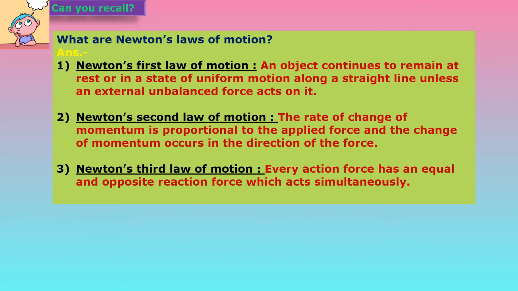Now let us see a few questions based on the previous standard. Let's recall: what are Newton's laws of motion? There are 3 laws of motion discovered by Newton. Newton's first law of motion: an object continues to remain at rest or in a state of uniform motion along a straight line unless an external unbalanced force acts on it.